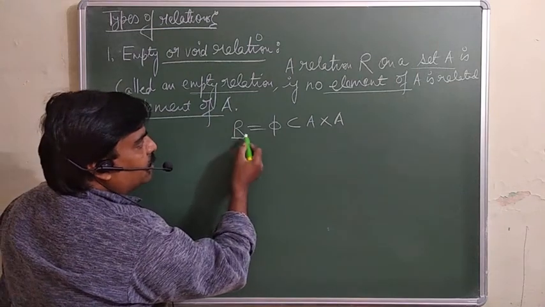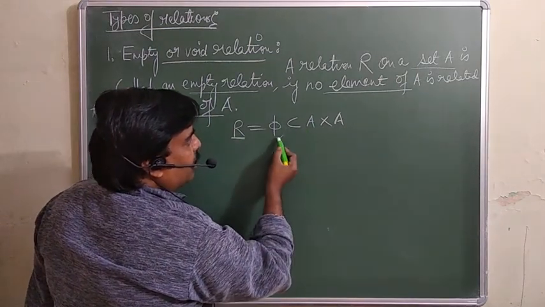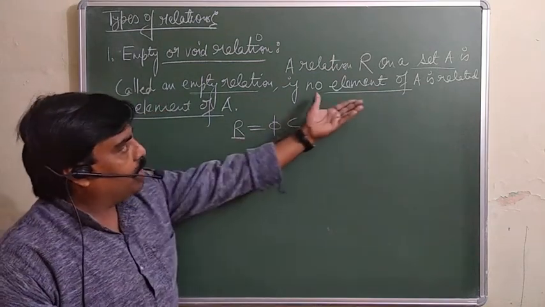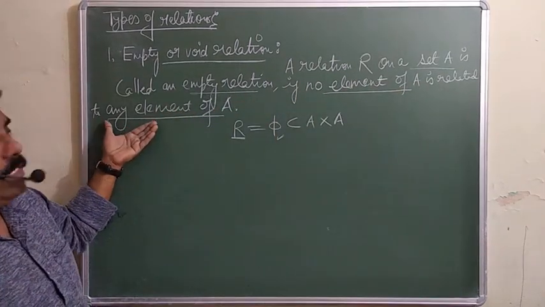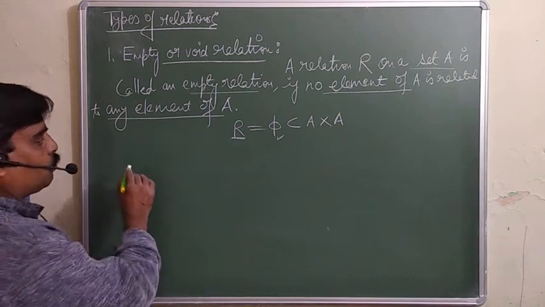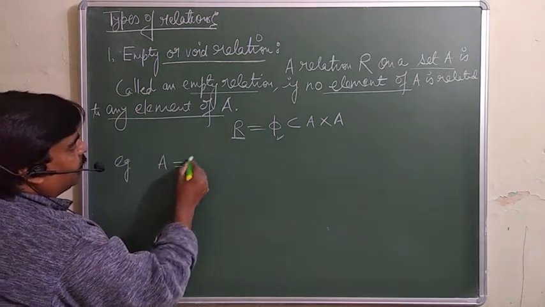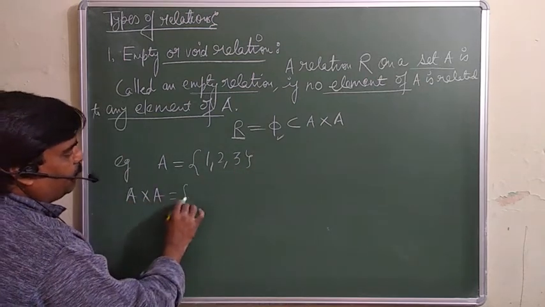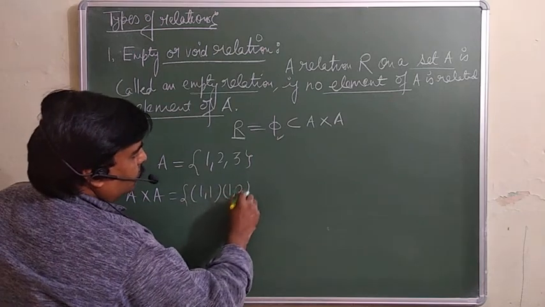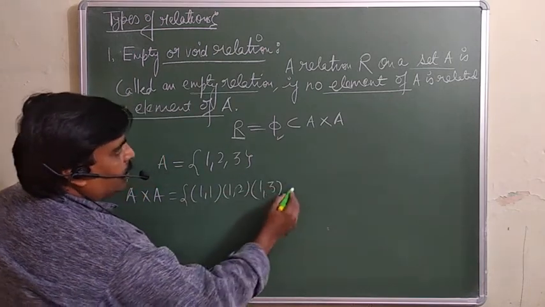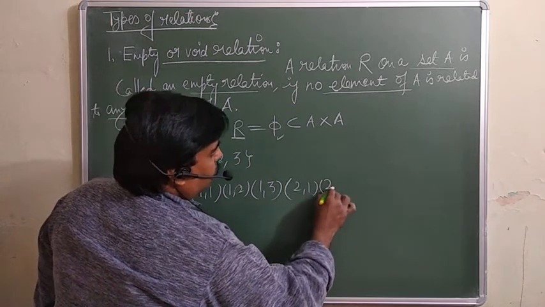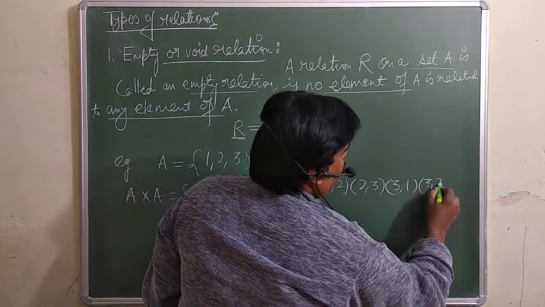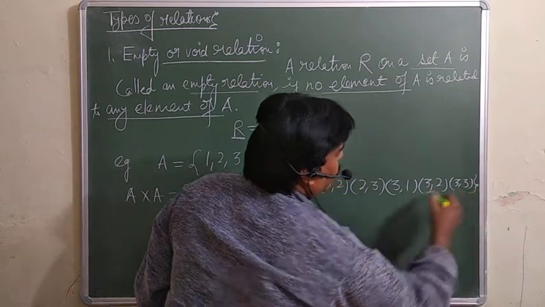Every empty set is a subset of any set. So to be an empty relation, there should be no element of A that has a relation with an element of the set A itself. For example, suppose there is a set A whose elements are 1, 2, 3. If you write A cross A, it will be (1,1), (1,2), (1,3), (2,1), (2,2), (2,3), similarly (3,1), (3,2), (3,3). This is your A cross A.